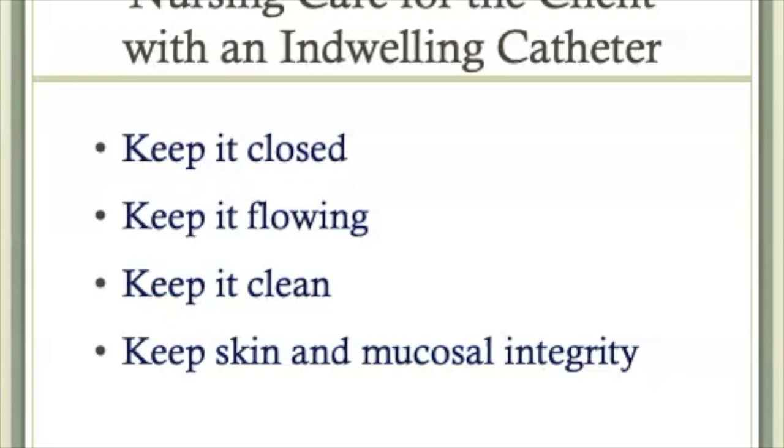To keep it flowing, empty the collection bag at least every 8 hours to prevent stagnant urine sitting in the bag. Stagnant urine is a good place for bacteria to grow. Keep the collection bag below the level of the bladder. This allows gravity to pull the urine into the bag, promoting normal urine flow. In addition, if the bag is raised above the level of the bladder, backflow of urine into the bladder may occur. Therefore, any stagnant urine that's been sitting in the bag has now gone back into the client's bladder, increasing the risk for infection. Keep it below the level of the bladder, but please don't let it touch the floor. The floor is considered contaminated and the Foley bag does not belong there.